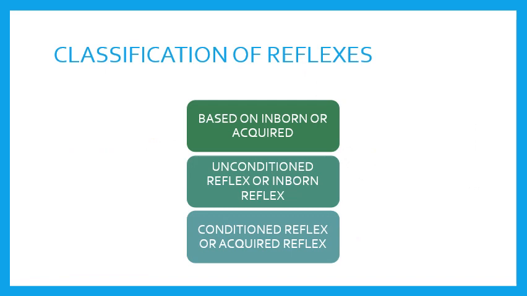Now let us understand that when we say center, what does it mean? Center means the part of central nervous system where the afferent nerve fibers synapse with the efferent nerve fibers. It could be either directly or via an interneuron. Now, where are the centers located? The centers are located either in the brain or the spinal cord.